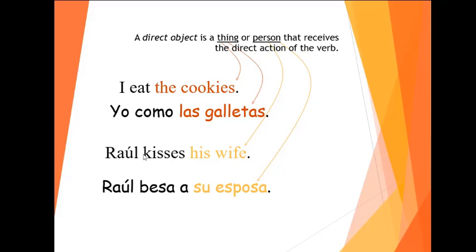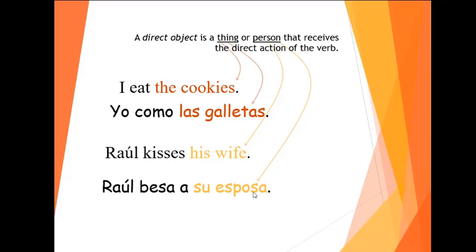Also, let's see this example. We have a person. Raúl kisses his wife. He kisses his wife. Raúl besa a su esposa. Be careful, in Spanish, there's something that is called the personal a, personal a. That is this a that we find after a verb when the verb is followed by a person.